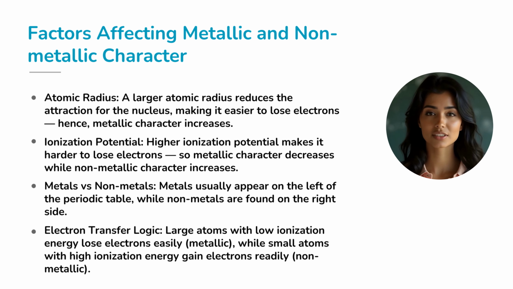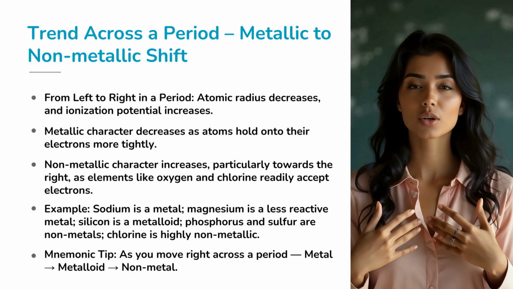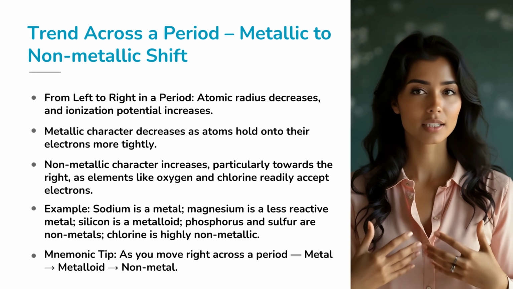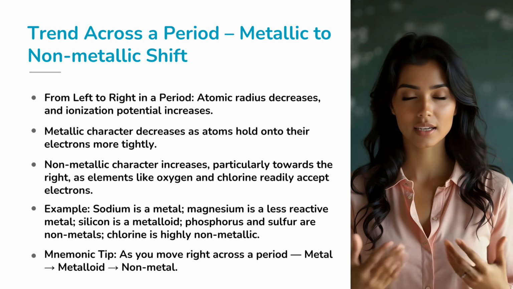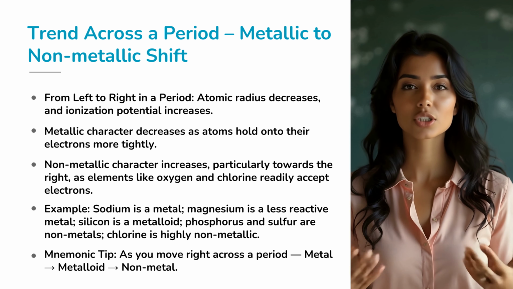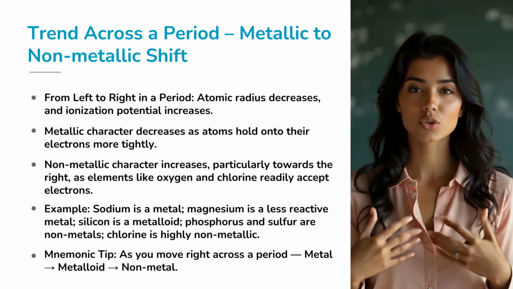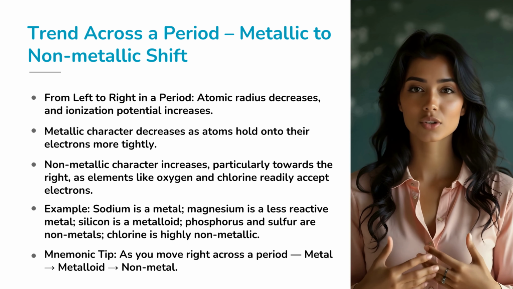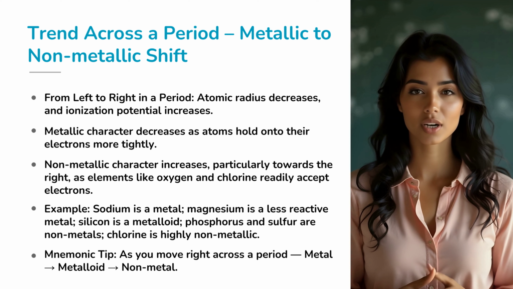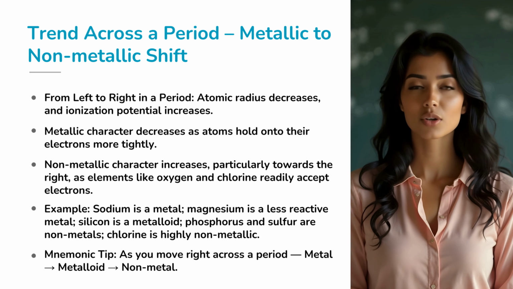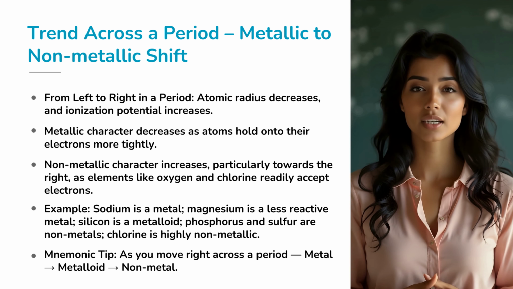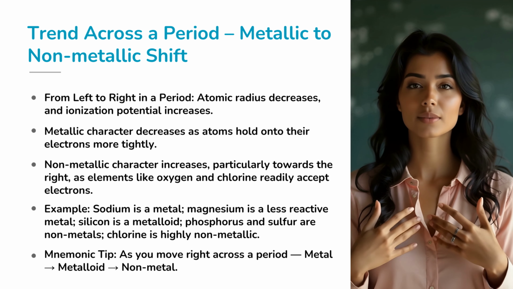to be nonmetals. As we move across a period from left to right, the atomic size decreases and the ionization potential increases. This makes it harder to lose electrons, so metallic character decreases. Meanwhile, nonmetallic character increases as atoms become better at attracting electrons.